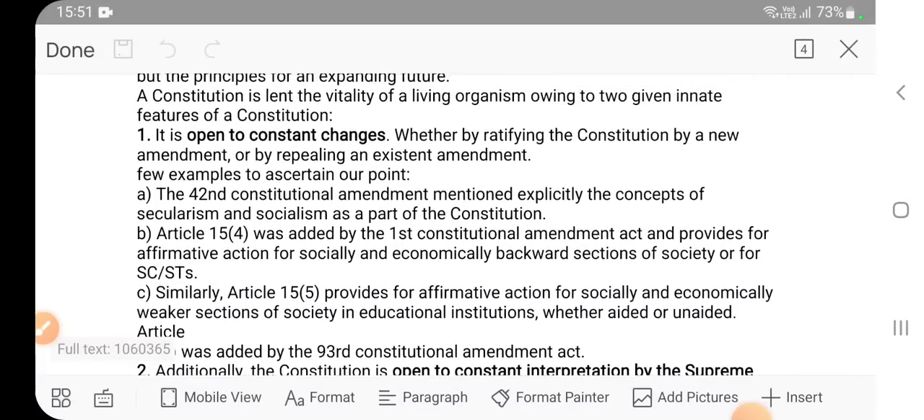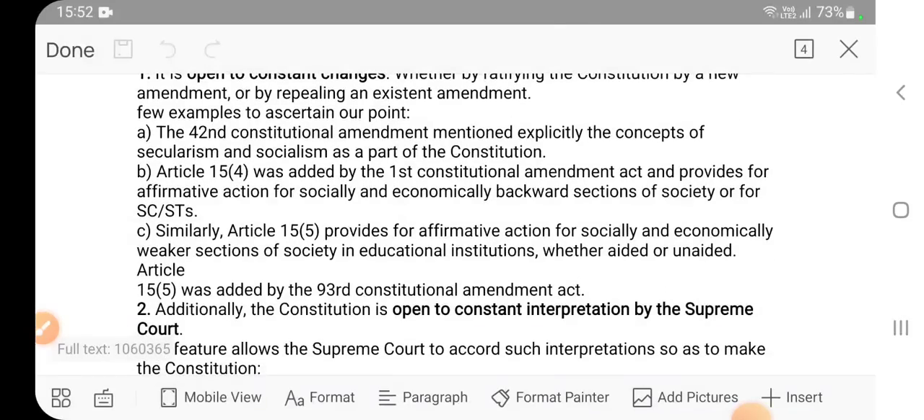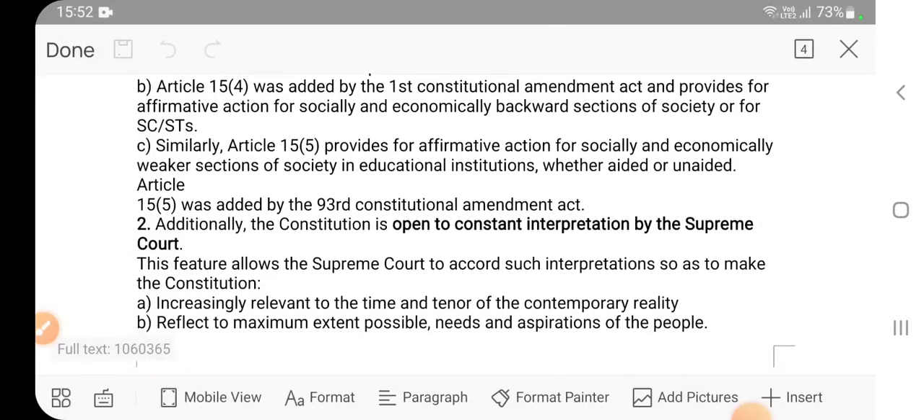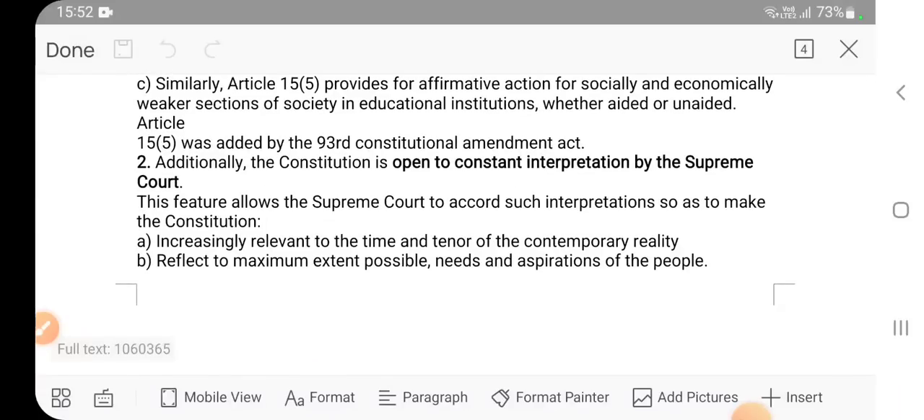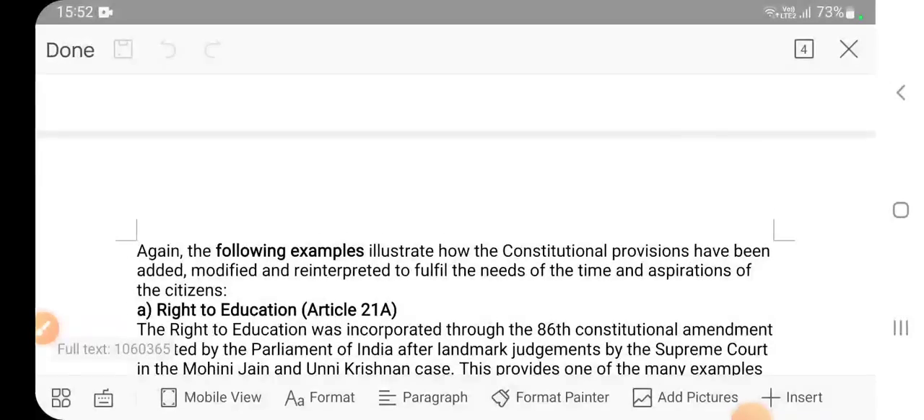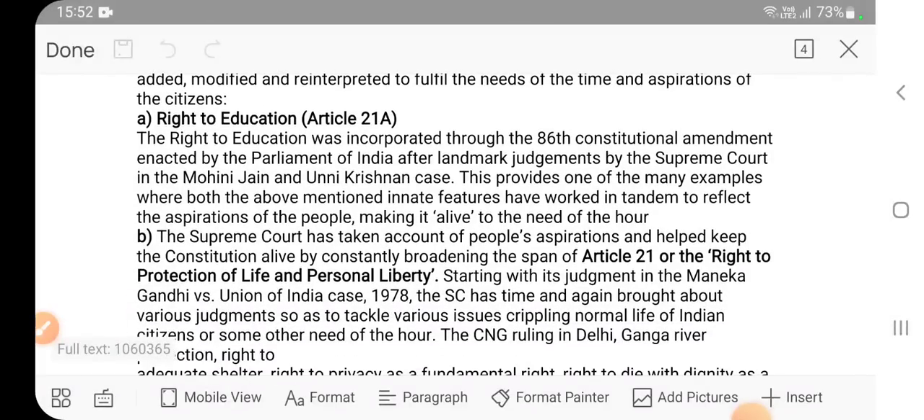Many examples are there, such as the 42nd amendment. We will discuss all these things in great detail, because each and everything is a separate topic. In the 42nd amendment, certain provisions were added. Similarly, the Supreme Court has given so many judgments, and those judgments are also related to the interpretation of the constitution. In this way the constitution has also changed. So many examples are there.